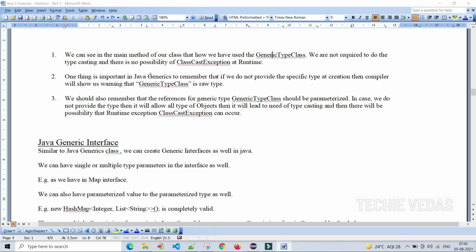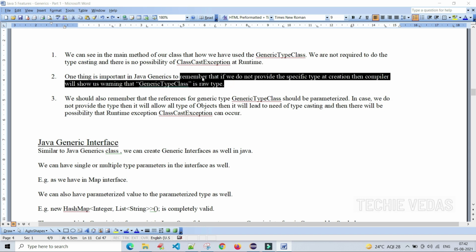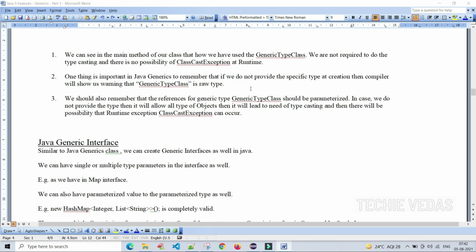One important thing in Java generics is that if we do not provide the specific type at creation, then the compiler will show us a warning that the generic type class is a raw type. Raw means there is no specific type. This is also one of the important points to remember. While creating that generics class, the compiler will show the warning: generic type class is a raw type.